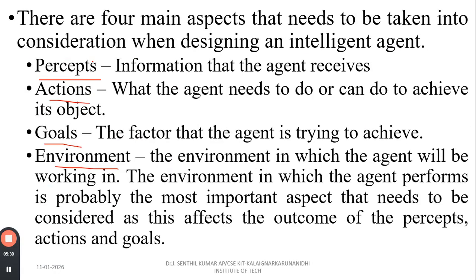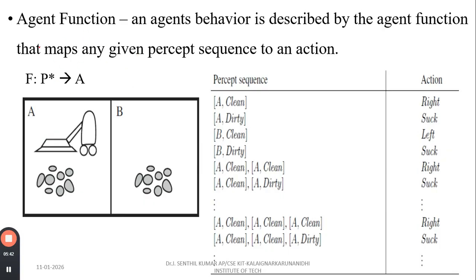So let us see some of the functions we have. Agent function: the agent's behavior is described by the agent function that maps a given percept sequence to an action. For example, we have multiple states, right, and we are taking the action here. So this is an example.